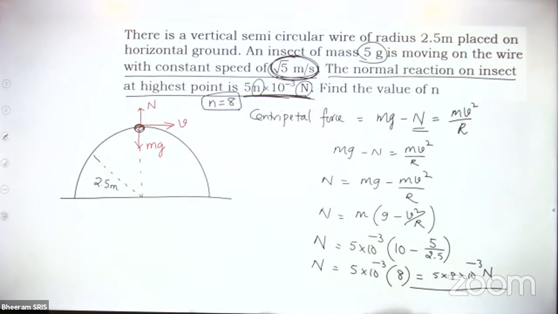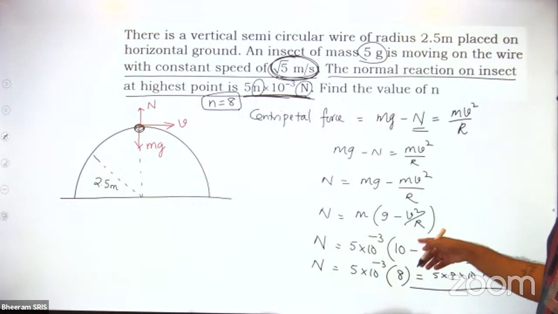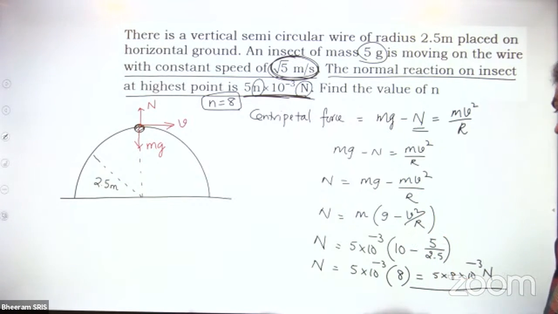Hello, sir, answer 3 is given. Should not be 3. Answer 3 is given, it should be 8. Once we'll verify. This is 10 only, and v square is root 5 whole square, so 5 by 2.5 is 2, and 10 minus 2 is 8. It should be 8, not 3.